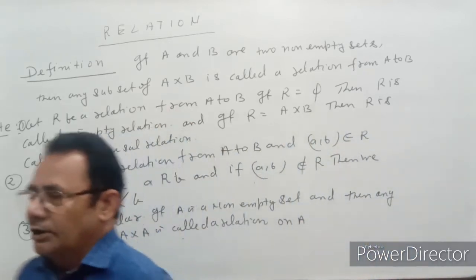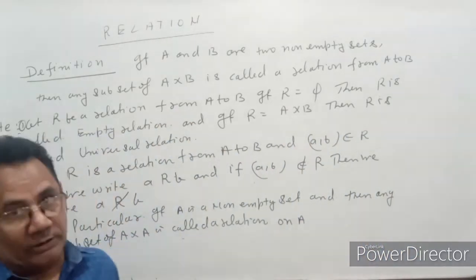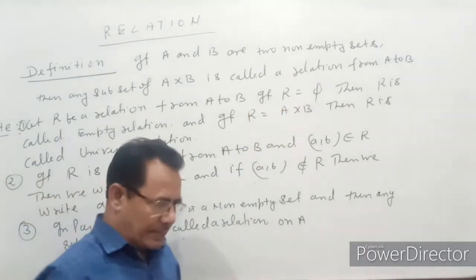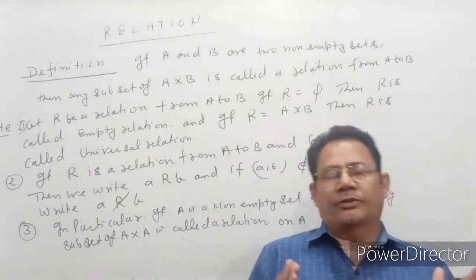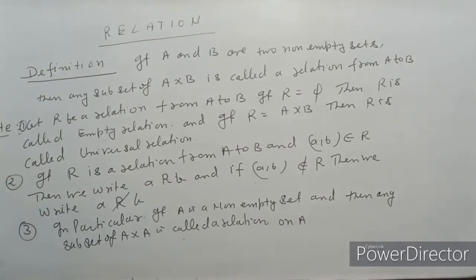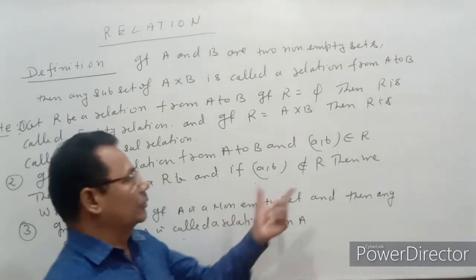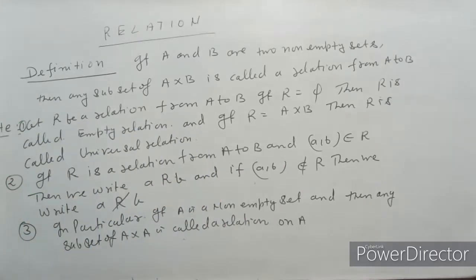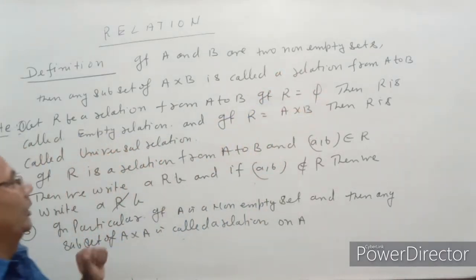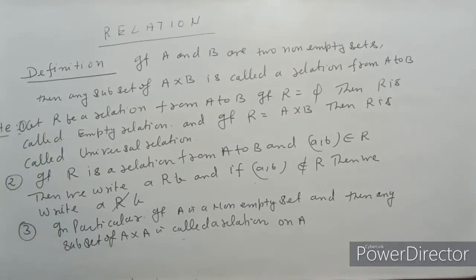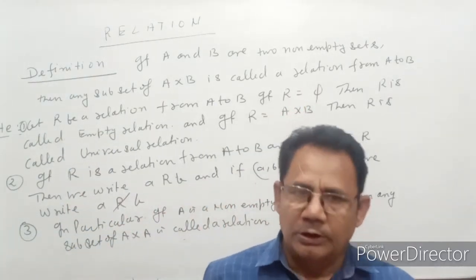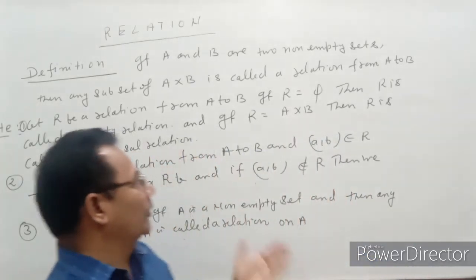A relation is any subset of A cross B. You have already studied the Cartesian product; the Cartesian product is a set of ordered pairs, and any subset or every subset of it is called a relation. Since we know that the empty set is also a subset of A cross B, the empty set is also a relation.